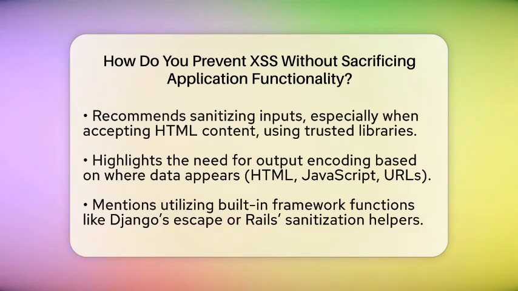Then focus on output encoding. Before sending data back to the browser, encode it based on where it will appear, inside HTML, JavaScript, or URL. Encoding turns special characters into safe representations, so browsers interpret them as text, not code. This step is key to keeping your app functional and secure.